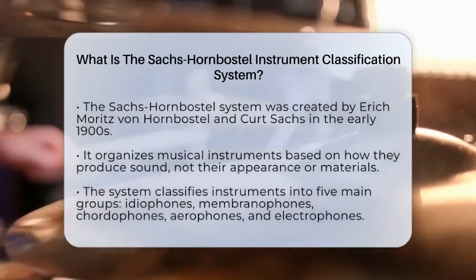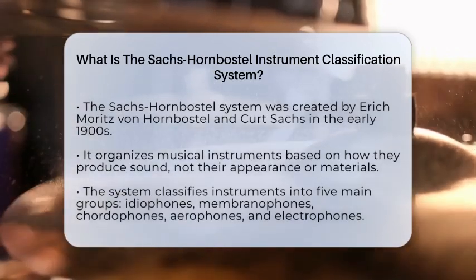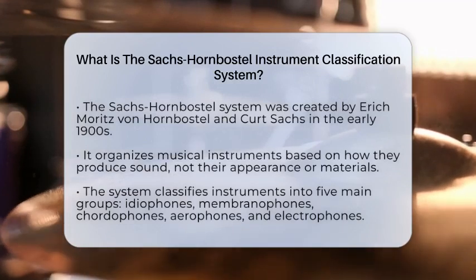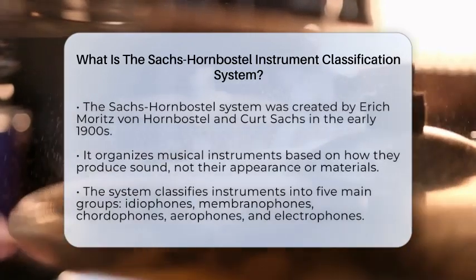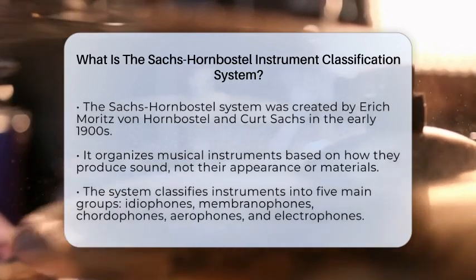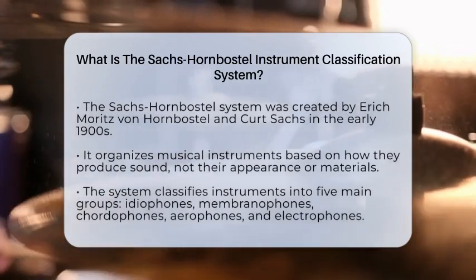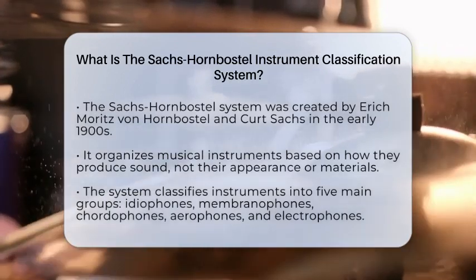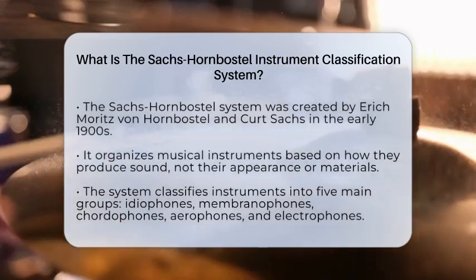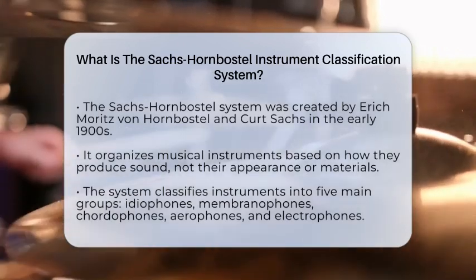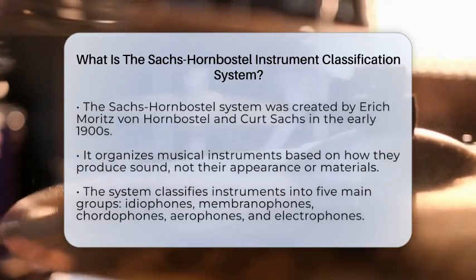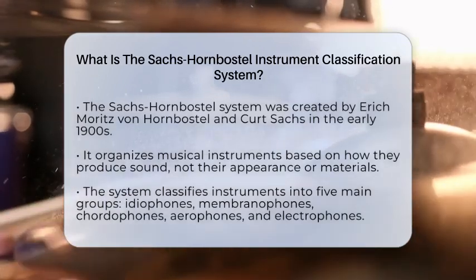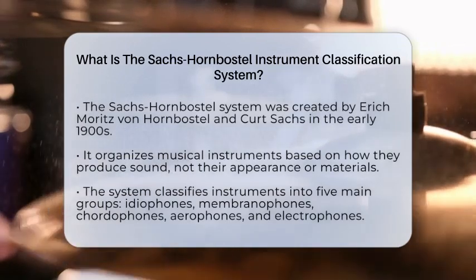This system was created by two musicologists named Erich Moritz von Hornbostel and Curt Sachs in the early 1900s. It is called the Sachs-Hornbostel system. It is used all around the world to understand how instruments produce sound, no matter their shape or where they come from. The main idea is to group instruments based on how they make sound, not what they look like or what materials are used. This makes it easier to compare instruments from different cultures or time periods.